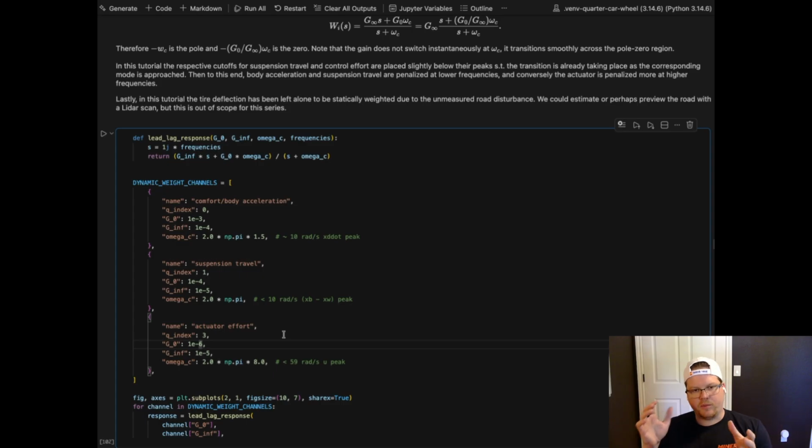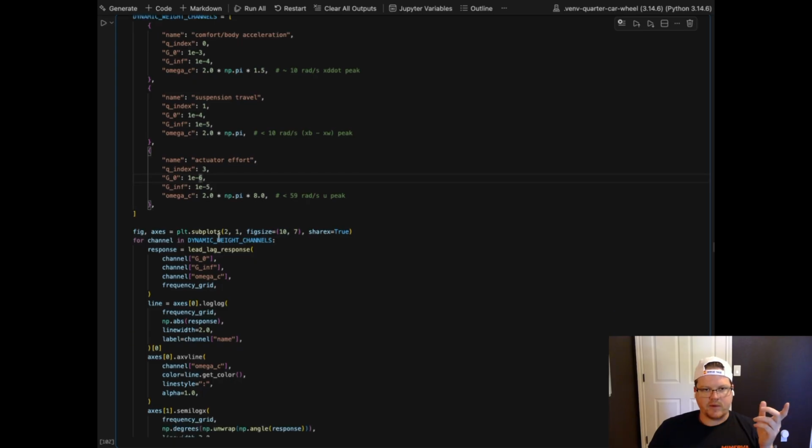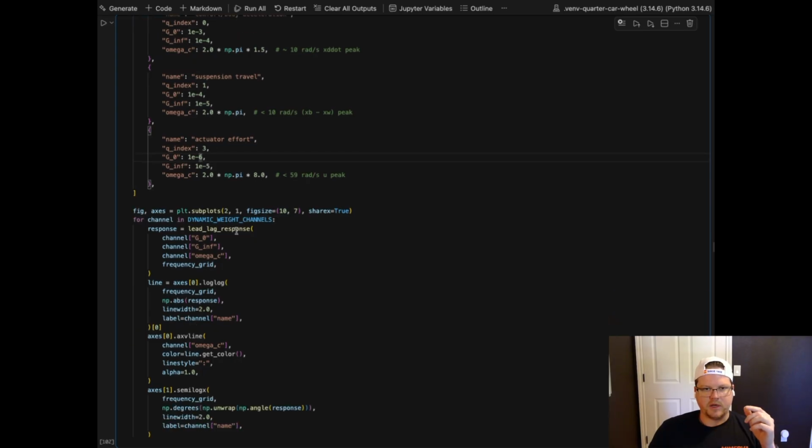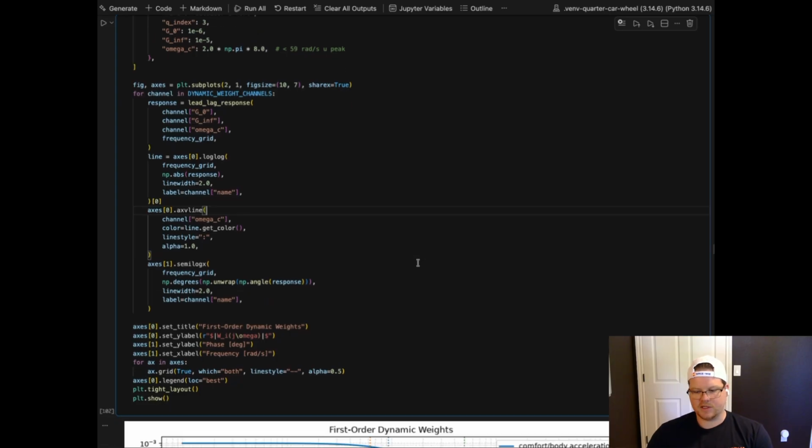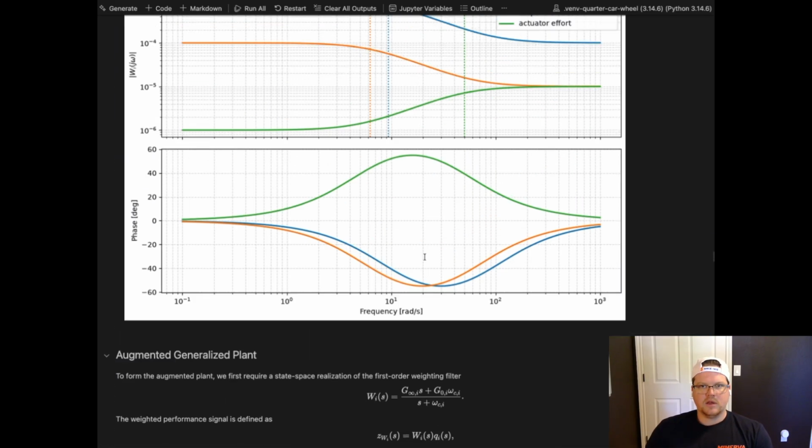So we're allowing more bandwidth on the low end, and then we're penalizing the higher. And likewise, our cutoff is higher on the frequency spectrum as well. And so we have the lead lag response here from the dynamic channels above. This is just setting up the plot, a similar thing here with the log and the semi-log X. And then I have a vertical line for the omega C cutoff, so we can see where it's rolling off.